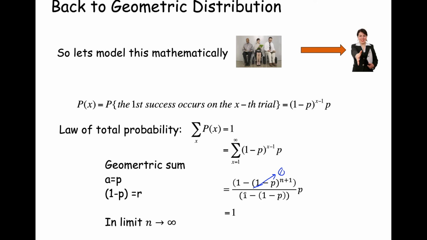In the denominator, 1 minus (1 minus P) is the same as 1 minus 1 plus P, right? So now in the numerator we're left with 1 minus 0, that's just 1, times P. And in the denominator, we have 1 minus 1 plus P. That 1 minus 1 goes to 0. We're left with P over P, which is just 1.